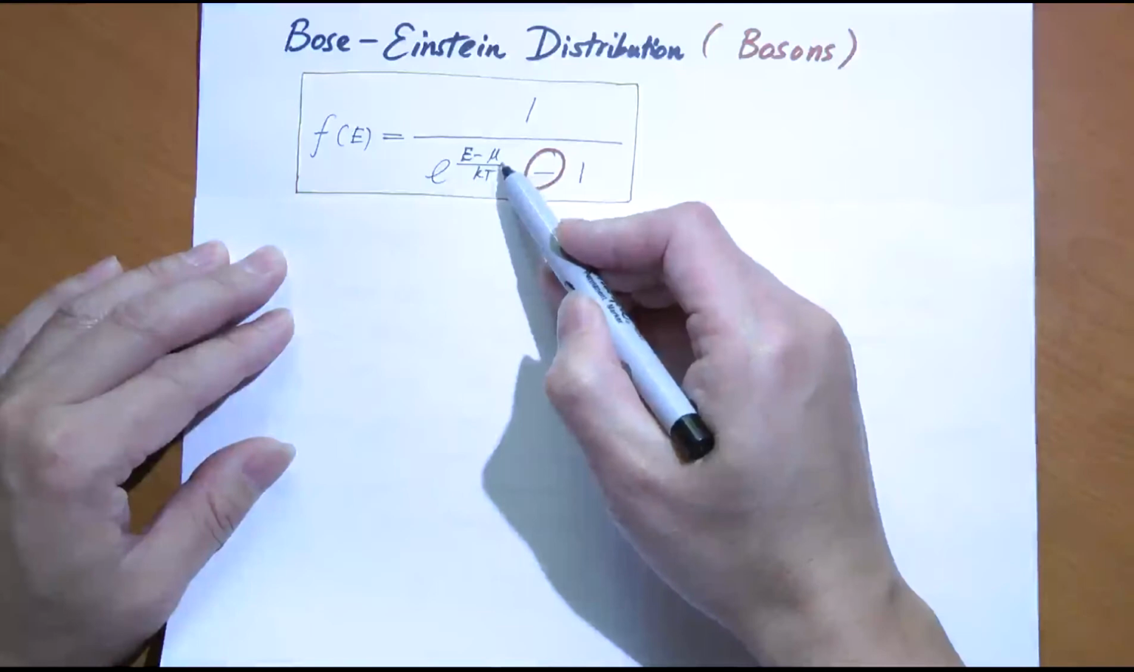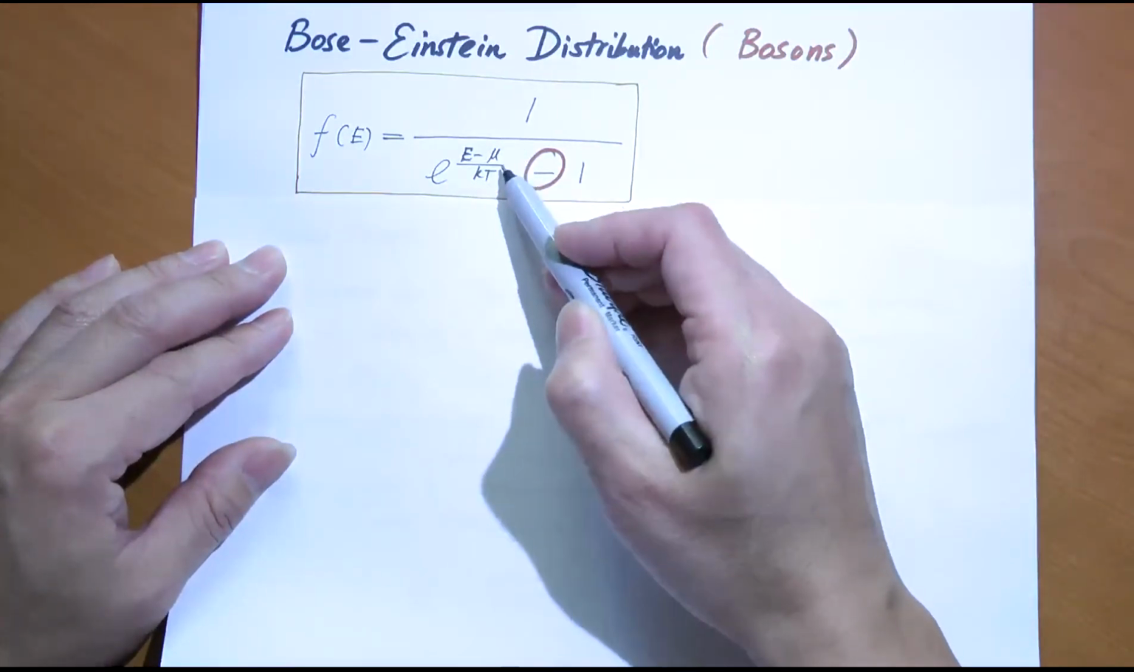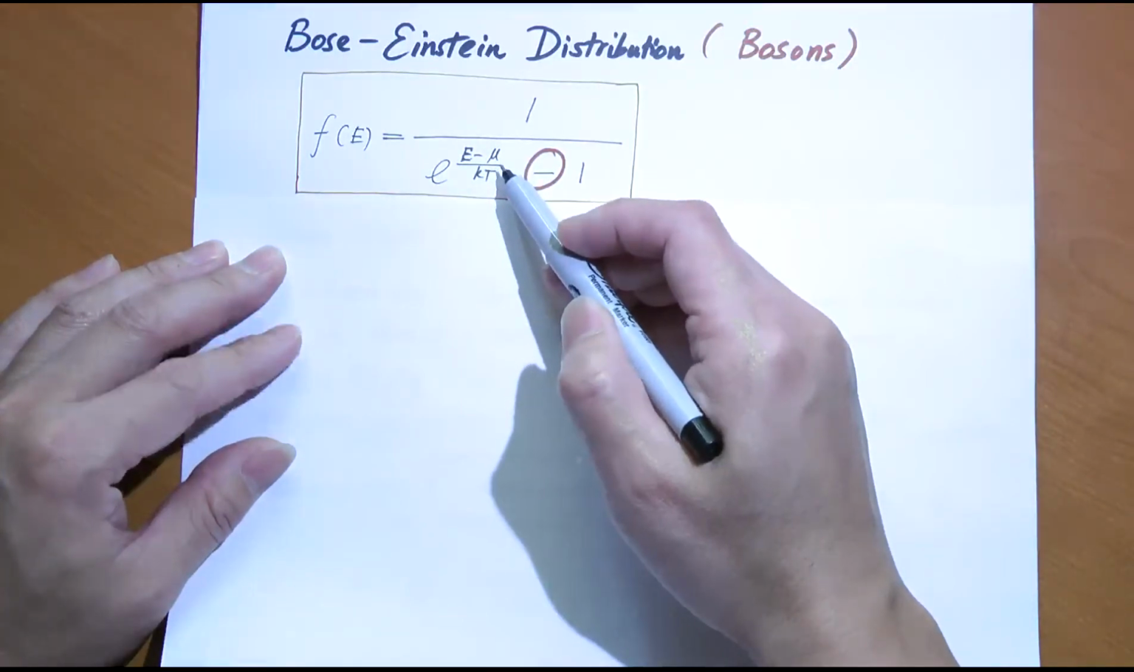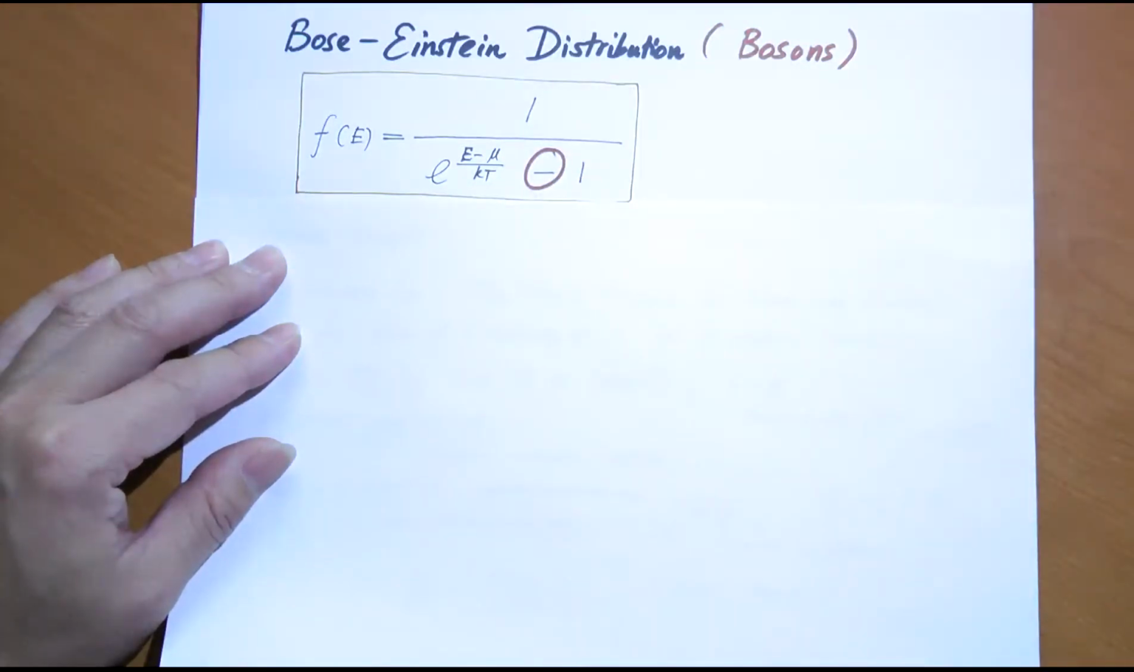And here we do not use EF anymore because these are not fermions. We cannot use the Fermi energy. We use a generic letter mu to denote it. And this mu has an interesting name. It's called the chemical potential. Don't ask me where that name comes from. It's something we don't want to get too far into here.